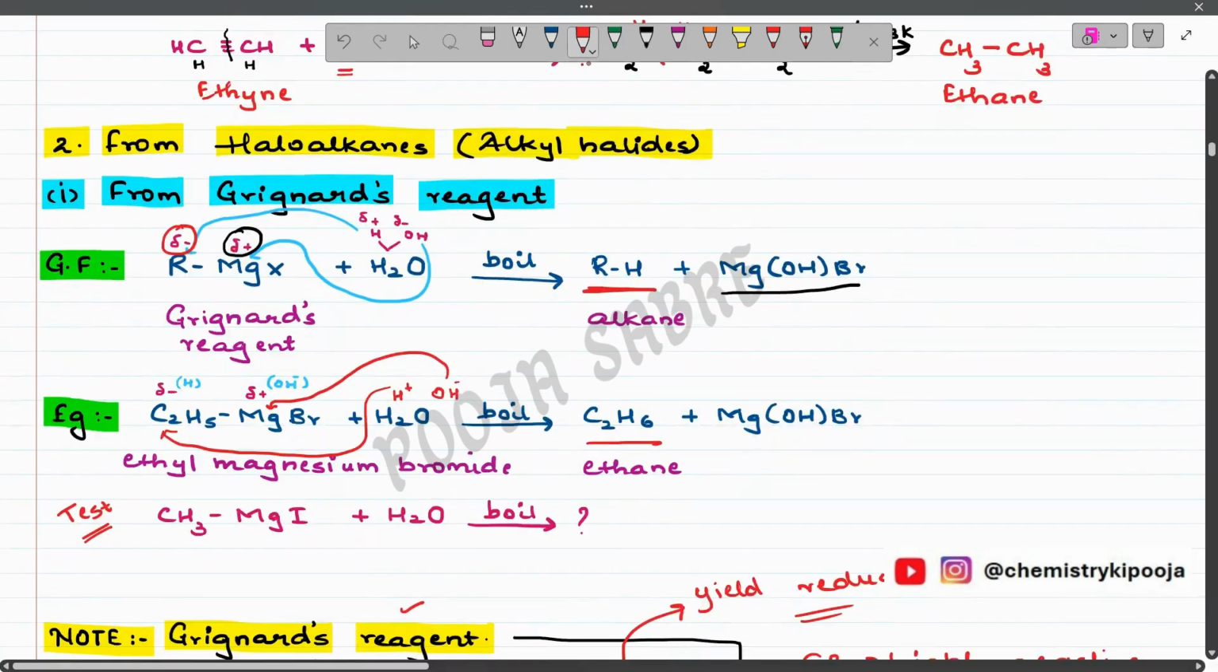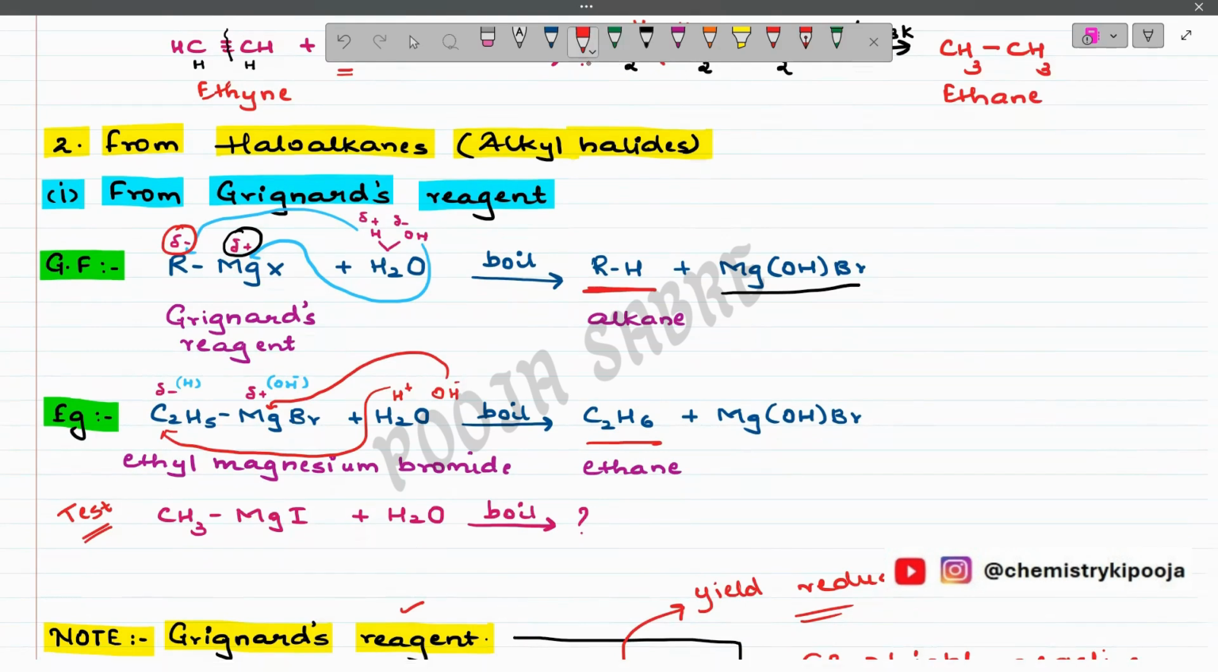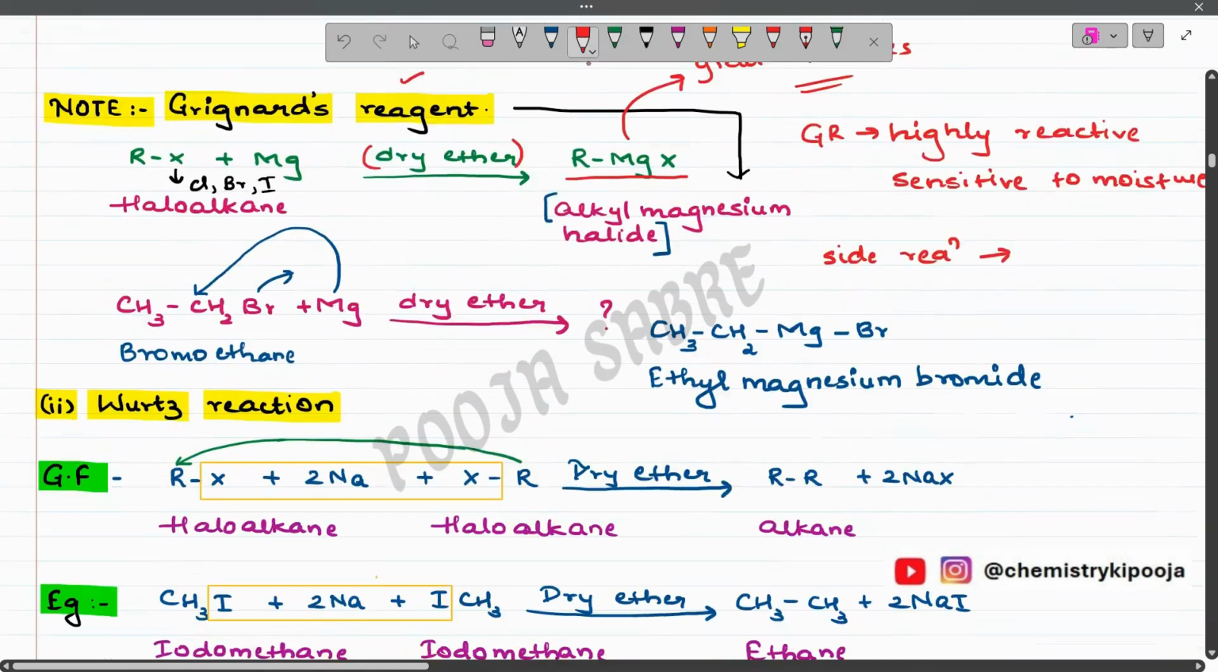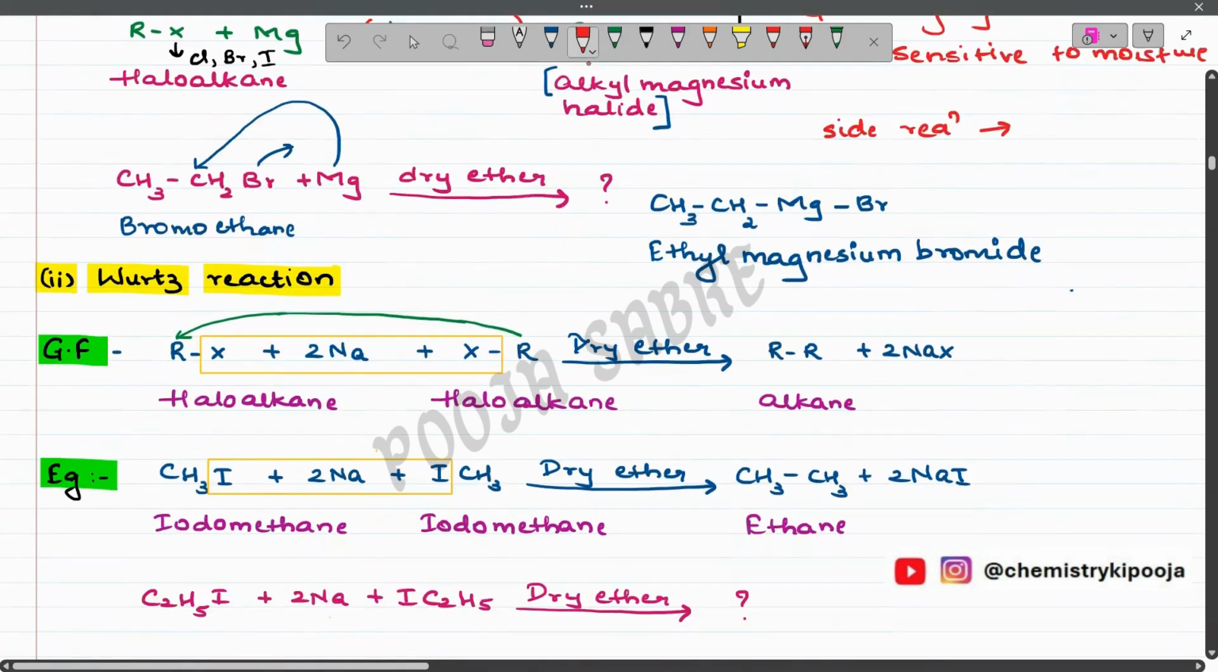So in this lecture, students, we have covered everything related to preparation of alkanes from haloalkane using Grignard reagent. In the next lecture, I'm going to cover the next topic, that is again very important, Wurtz reaction. So keep watching all the lectures. I'll see you in the next lecture.